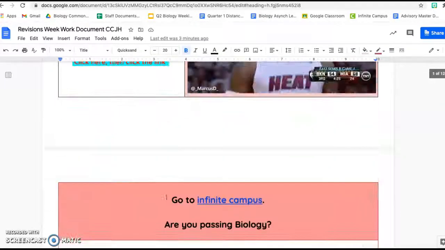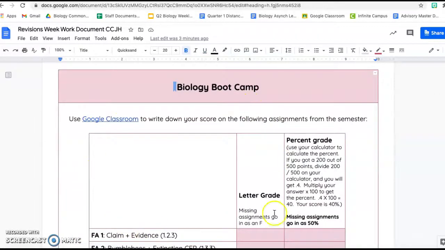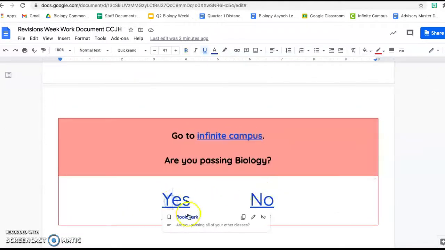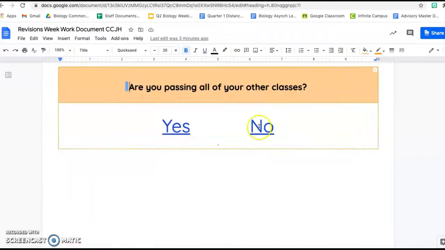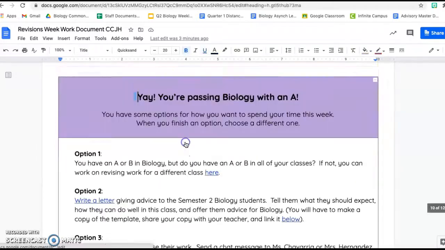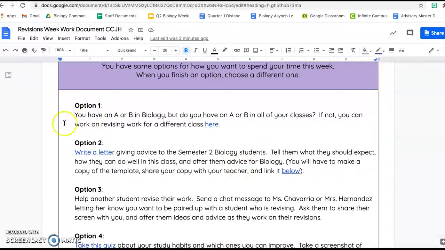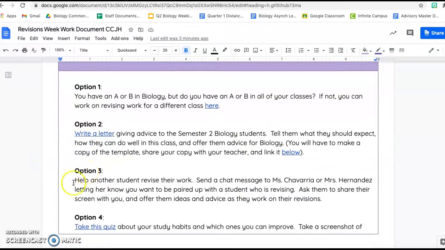If, for example, you are not passing biology, you will click No. Again, it will immediately take you to Biology Bootcamp. If you are passing biology and also passing your classes, but you have an A in biology, you will have an option to choose different aspects of review reflections.